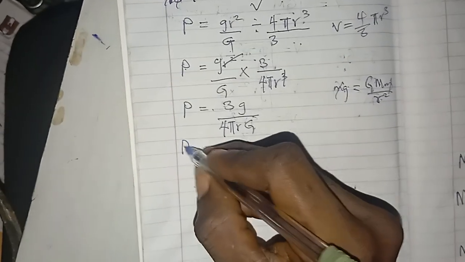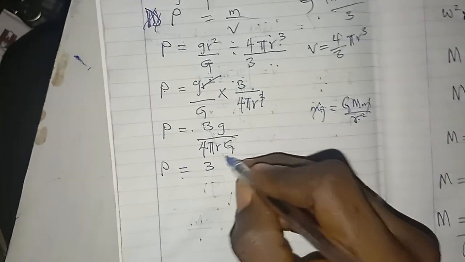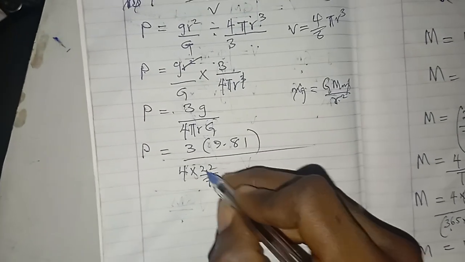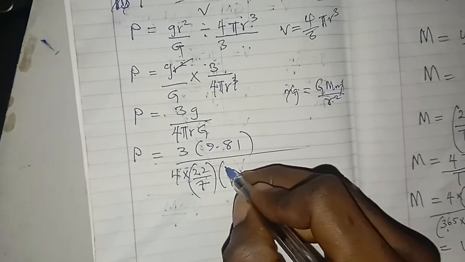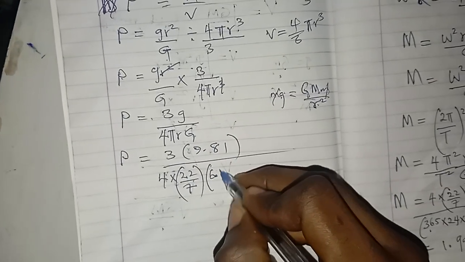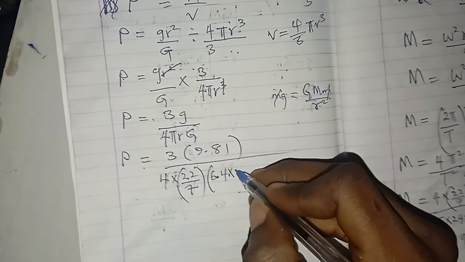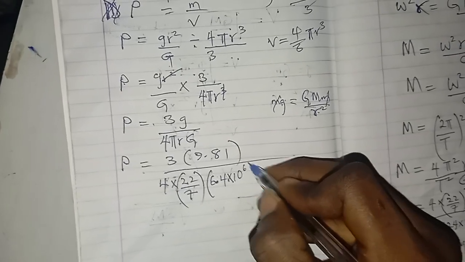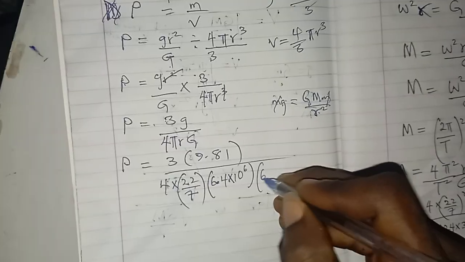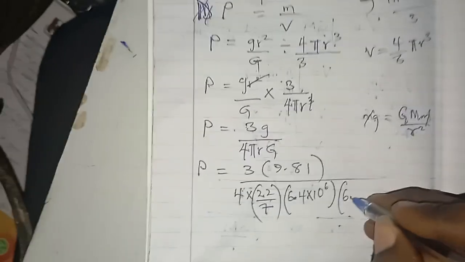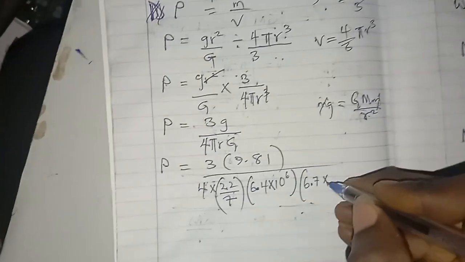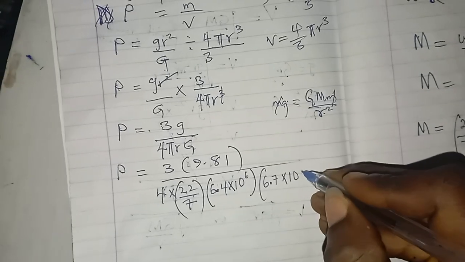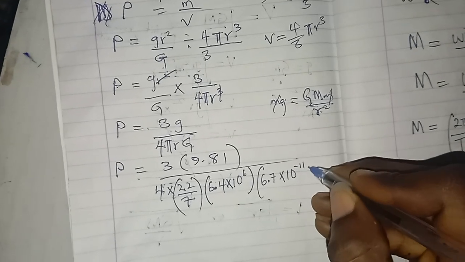So density of the Earth is actually 3 times 9.81 all over 4 times 22 over 7. Radius of the Earth is 6.4 times, that is 6,400 kilometers, which is 6.4 times 10 raised to power 6 in meter. Then times gravitational constant 6.7 times 10 raised to power minus 11.